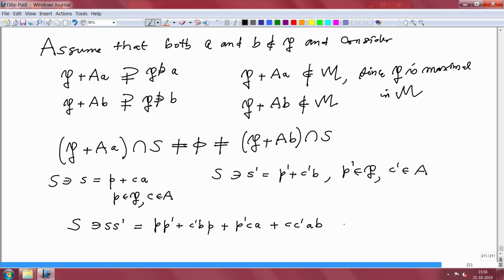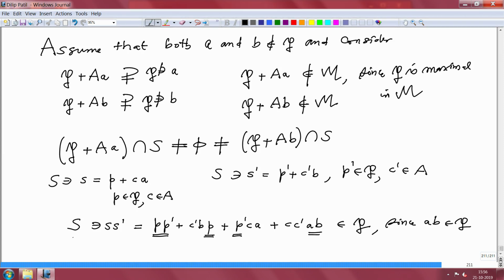But it is clear that this is also in the ideal P, because p is in P, p prime is in P, and ab is also in P by assumption.